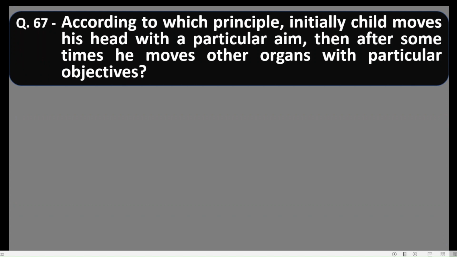Question number 67. According to which principle? Initially, the child moves his head with a particular aim. Then after some time, she moves other organs with particular objectives. Means the child starts moving the head with a particular aim. After some time, other organs are also moved by the child.